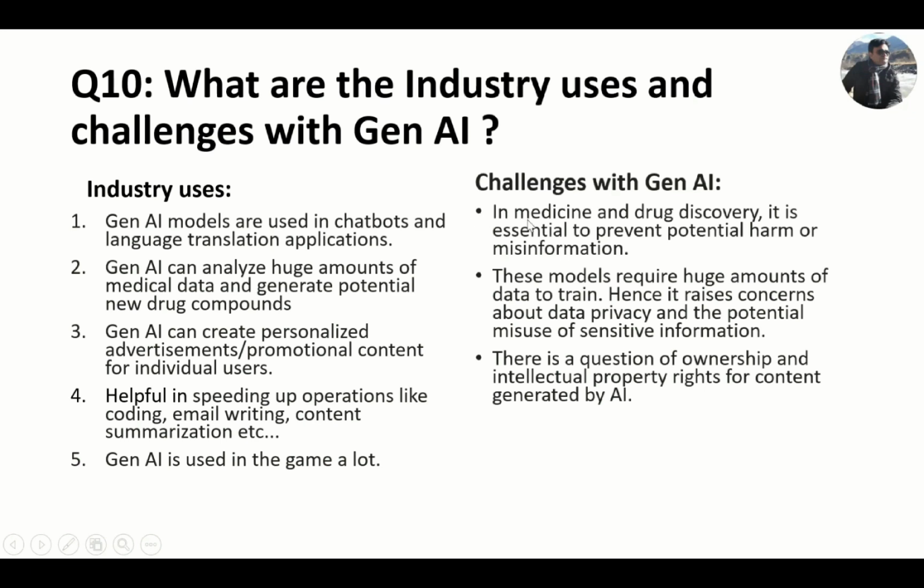The first one is that in medicine and drug discovery, it is essential to prevent potential harm or misinformation. Definitely, once we try to generate a new drug, we need to properly check that component because we cannot get 100% accuracy all the time in ML and AI. So testing is a very important phase where we have to check properly.